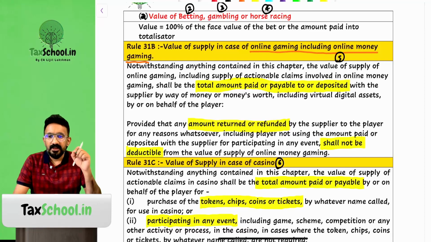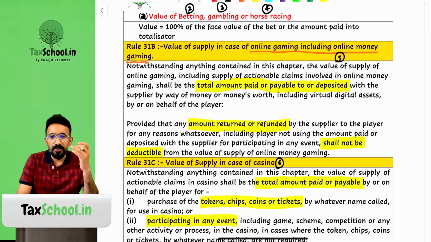Say I'm participating in a betting game, a horse racing, and I'm putting a bet amount of 10,000 rupees into a horse. I will effectively have to pay 10,000 plus 28% tax, which is 12,800, to the organizer of the bet. Then only 10,000 will be considered the face value of the bet, because value for the purpose of GST is considered to be the face value of the bet itself. How much is the money that you're putting in?